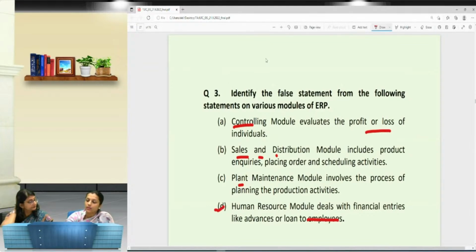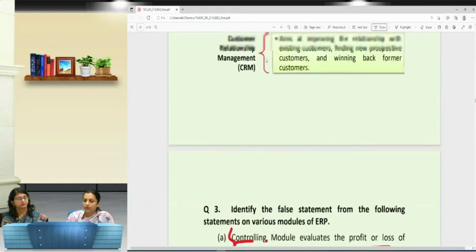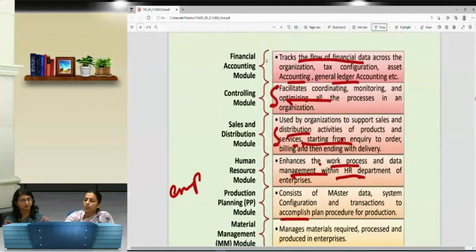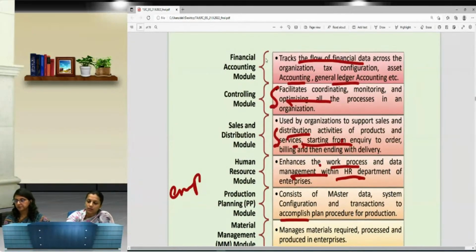But right now it says the controlling module evaluates the profit or loss of the individual, whereas in the definition we see that it is only to coordinate, monitor and optimize all the processes. So I guess Akriti Agarwal has given the right answer.